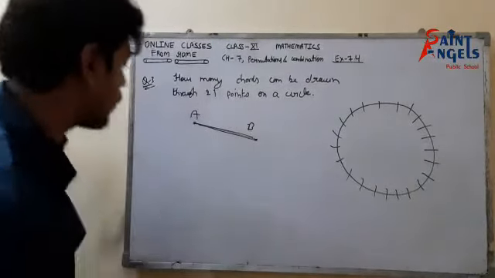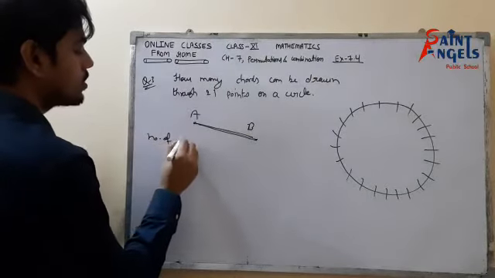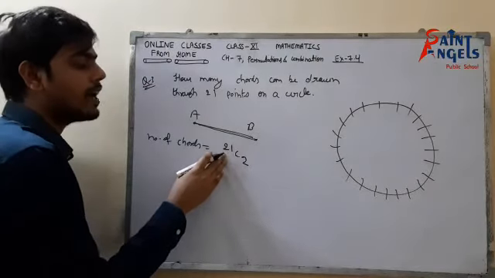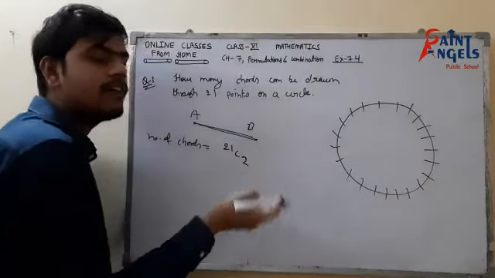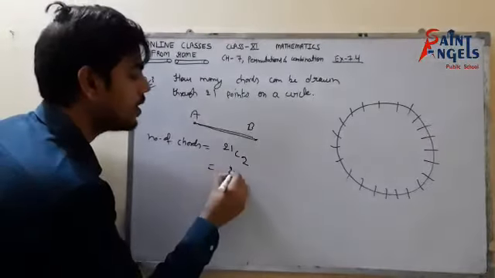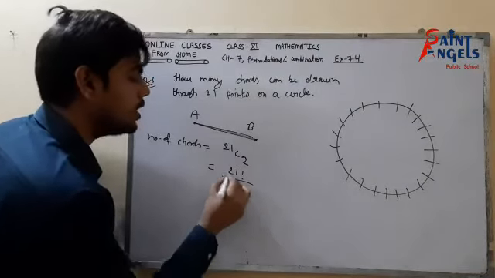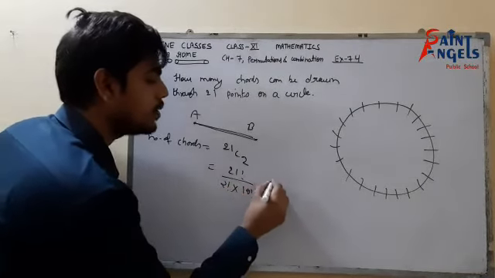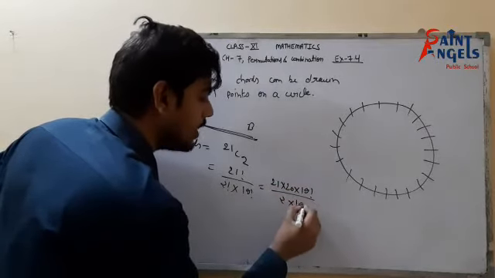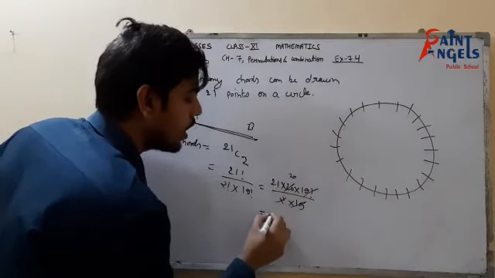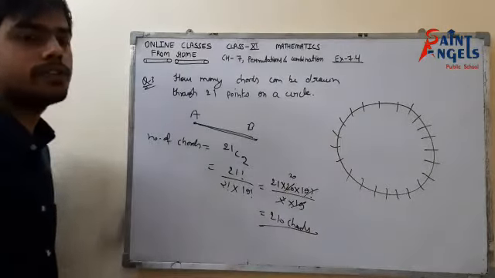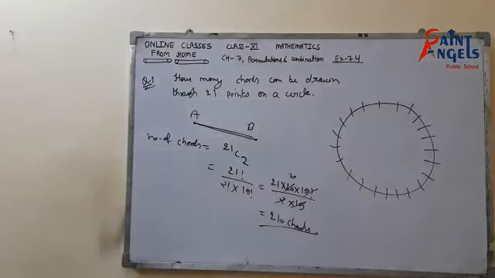So the number of chords would be equals to 21C2. Out of 21 points I can select any 2 points and I have a chord. So in 21C2 different ways we can have different chords. So that would be 21 factorial upon 2 factorial into (21 minus 2), 19 factorial. So that would be 21 into 20 into 19 factorial upon 2 into 19 factorial. So 210 chords I can draw with the help of 21 points on a circle. I hope it's clear. So please pause the video and note it down.